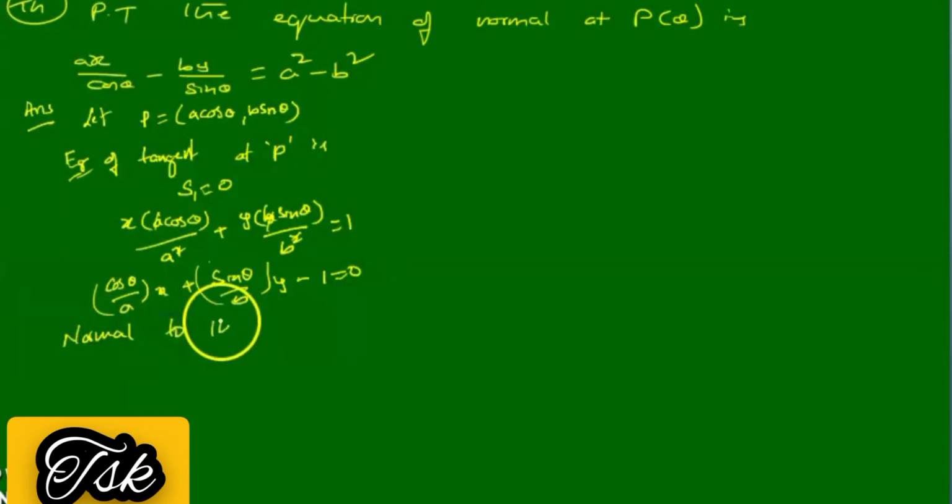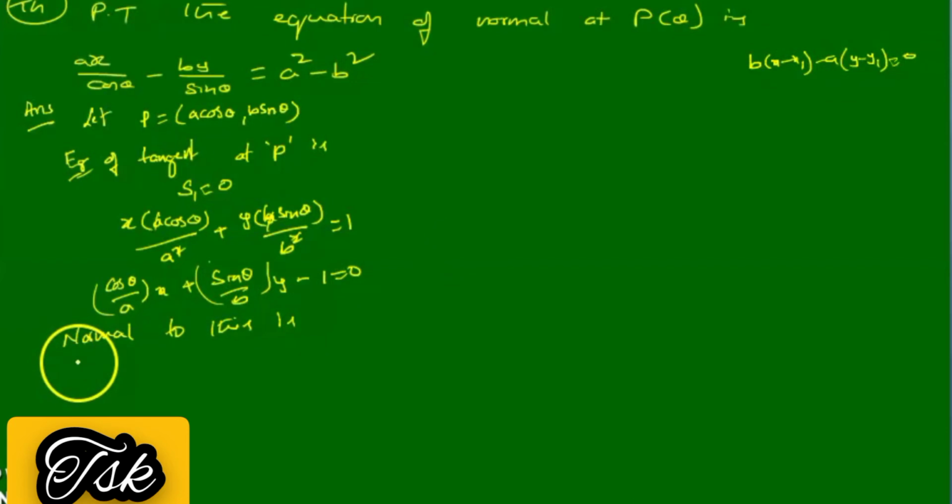The equation of the normal to this is b into (x minus x1) minus a into (y minus y1) equal to 0. Also you can write it as bx minus ay equal to bx1 minus ay1. So any one of the formulas, I take this formula.